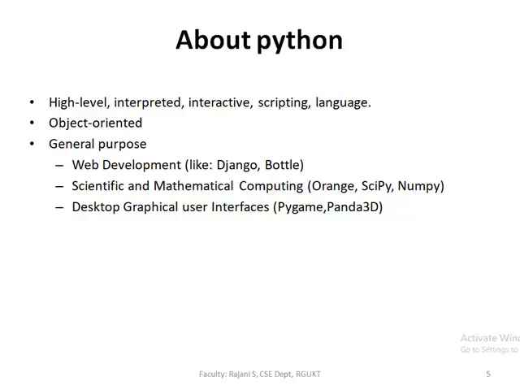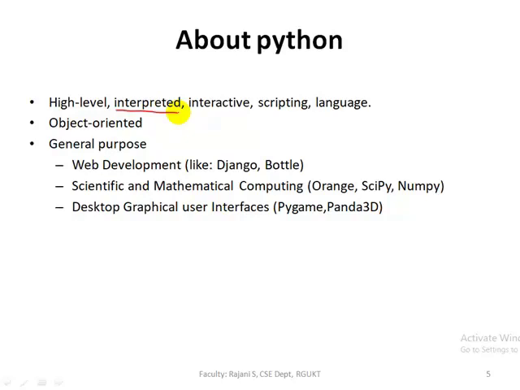So Python is a high level language. That means anyone can easily understand and learn the language because it is similar to human language. Interpreted: I already told you that Python is a high level language, similar to human language, which cannot be understood by the machine, right?